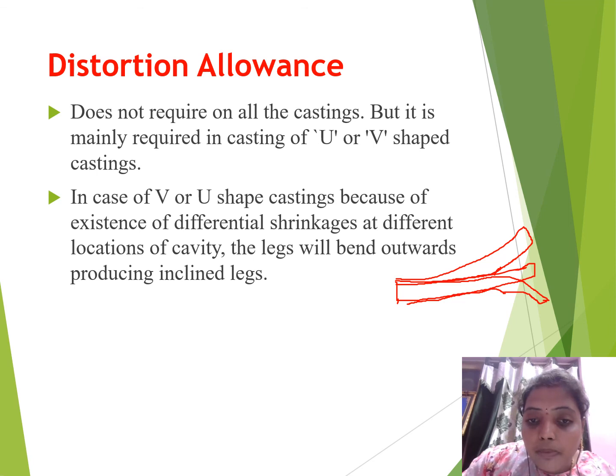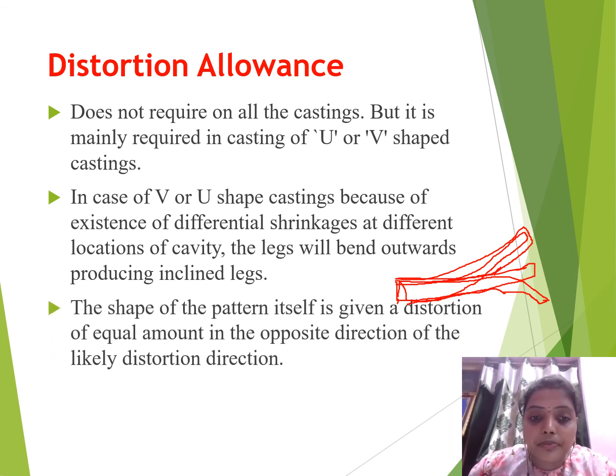That's why the pattern shape will be made like this. The shape of the object is made like this. This is the shape of the pattern. After the whole process, what will happen? The metal enters like this, and it will come to its original position. This is the distortion allowance which we are creating for the object. The shape of the pattern itself is given a distortion of equal amount in the opposite direction of the likely distortion direction, as I already told you, like this only.